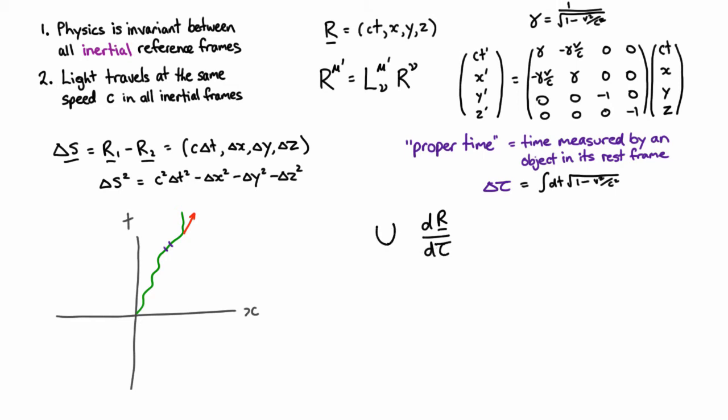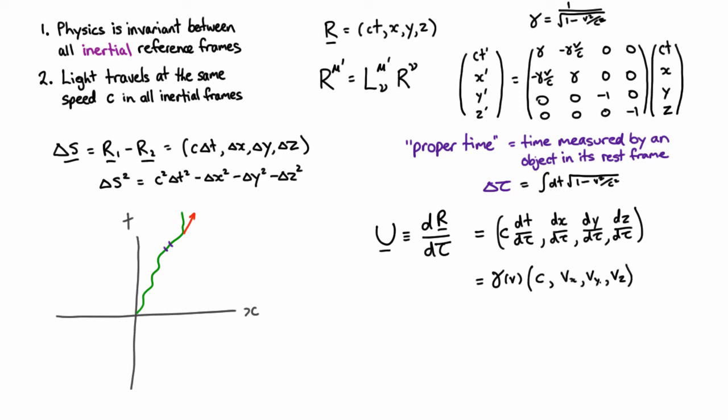And so we define our 4-velocity as the rate of change of the 4-position with respect to proper time. And because we know this, we can just take this derivative, and we know the relationship between the proper time and the coordinate time is just related by a factor of gamma, where these velocities are simply the time derivative of the position coordinate with respect to the time coordinate in whatever coordinate system we're using. And this is the instantaneous velocity, the total velocity, from the sum of the squares of these velocities. So there we have it.